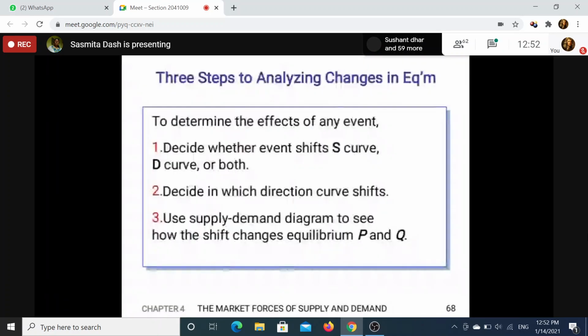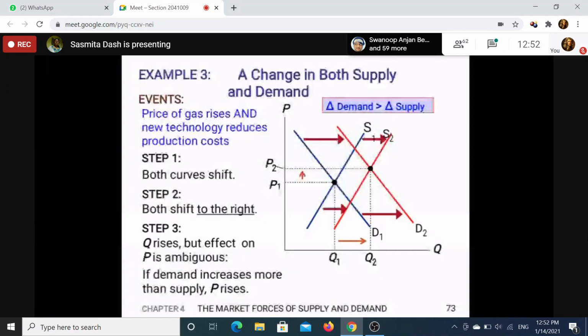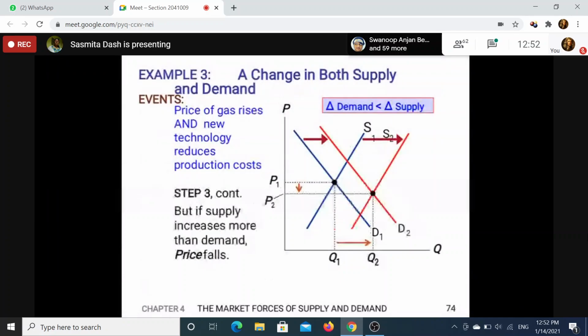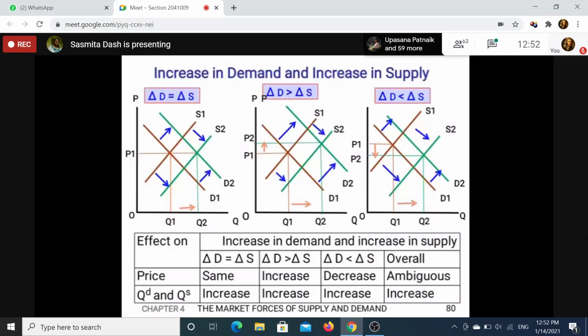This is one situation of shortage and surplus. Now come to the market of hybrid cars. We have already discussed it: a change in both demand and supply. Both are increasing. The demand curve is increasing, and the supply curve is shifting too. This is the situation of increase in demand and increase in supply, with the supply curve moving from S1 to S2, in the case of hybrid cars.